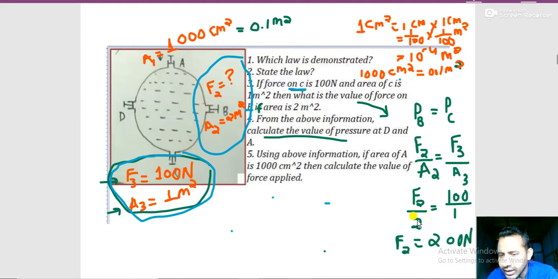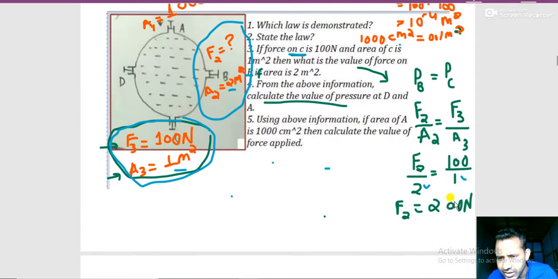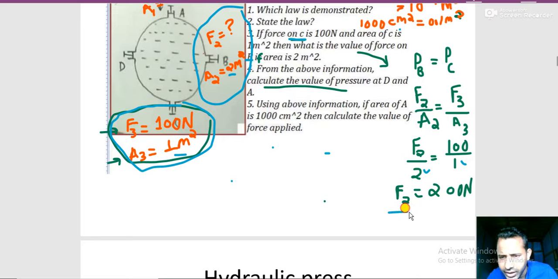Here area is 2 meter square, and here it is 1 meter square, same unit, so the unit will cancel, and F3 is given as 100. Now cross multiply and solve it, you will get 200 Newton. So force on B is 200 and area is 2 meter square. Overall you will get the same pressure, 100 Pascal.